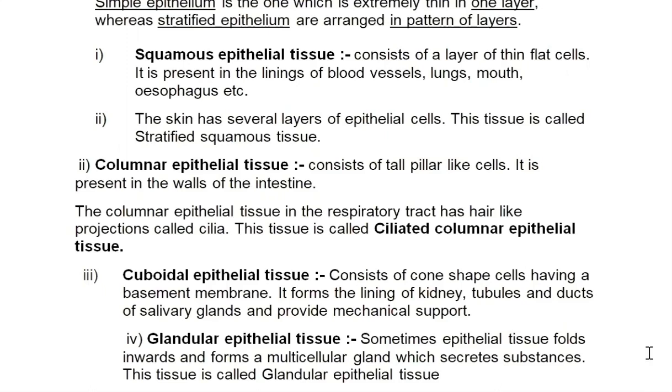Then we come to columnar epithelium. It consists of tall pillar-like cells, which you saw just now. Now, the columnar epithelial tissue in the respiratory tract has hair-like projections on it, and then this tissue is known as ciliated columnar epithelium. There are tall cells, column-like cells.